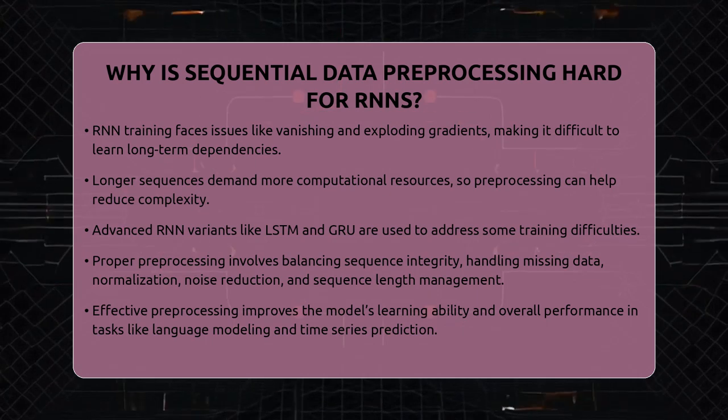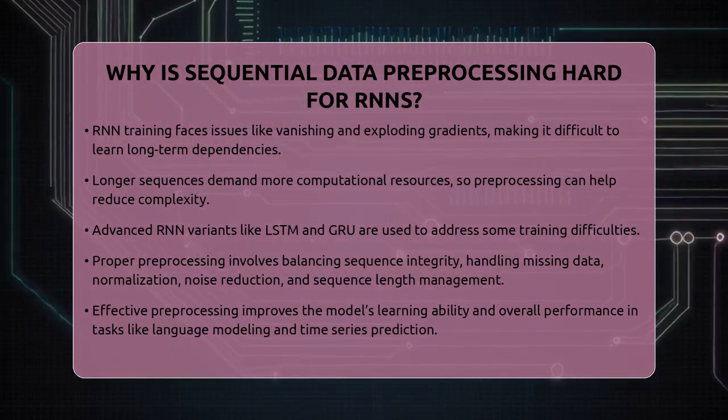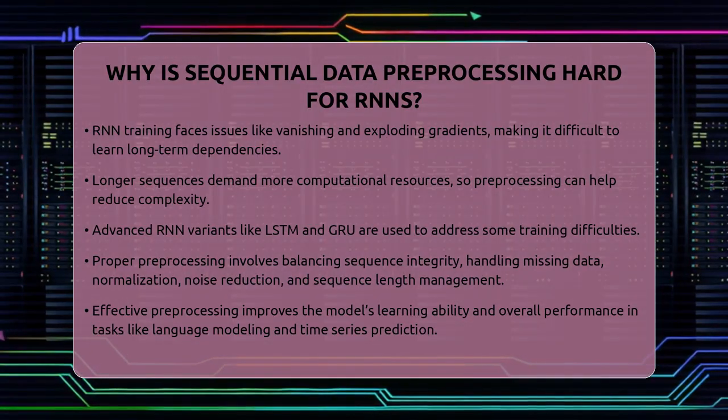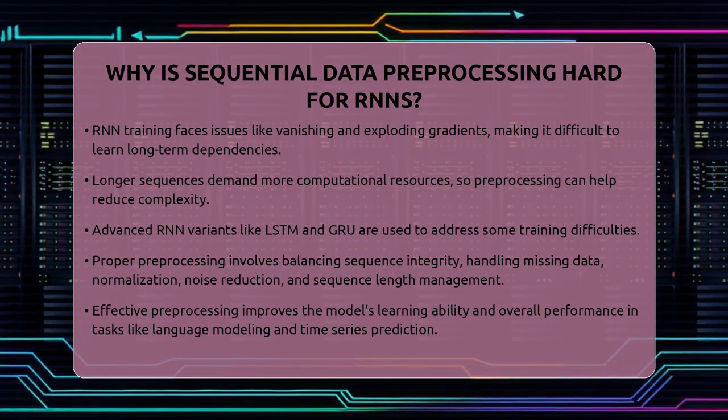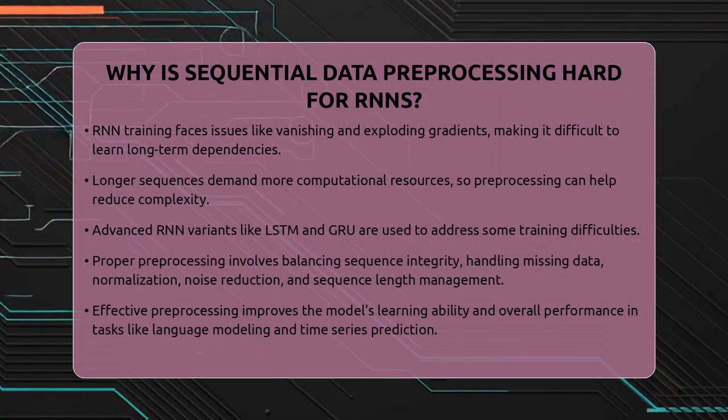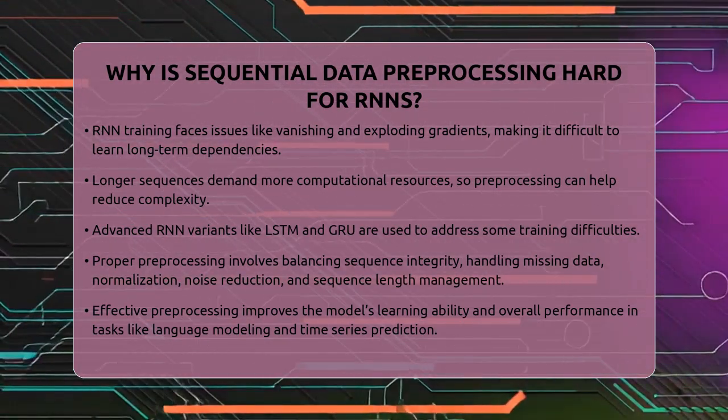Using advanced RNN variants like long short-term memory units or gated recurrent units can help with some of these issues. Regularization and tuning hyperparameters also improve the model's ability to learn from sequential data.